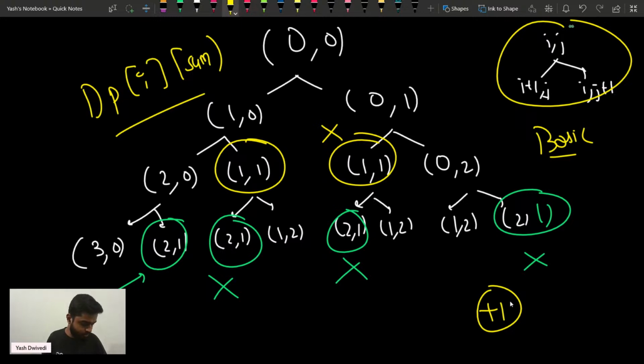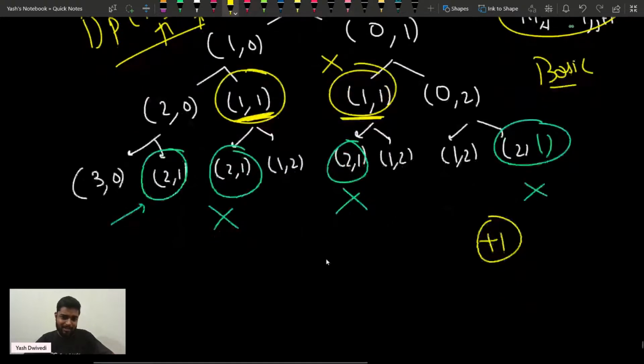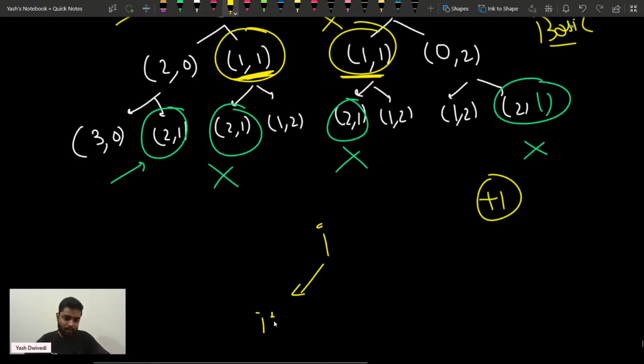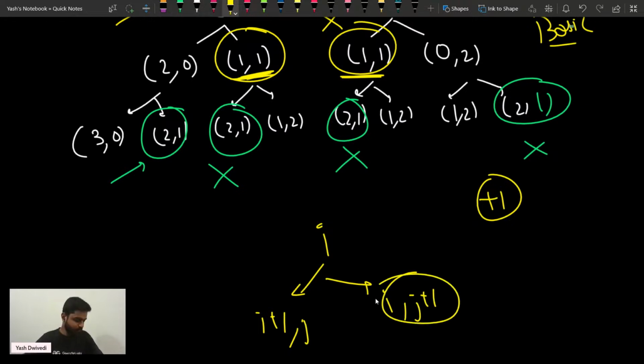Okay, so let me see the chat. Rishit is saying +1. What about others? Others are clear. Overlapping subproblems: if a particular state is already calculated, you will not calculate it again. Two parameters are changing here, i to i plus 1 comma j, and i comma j plus 1. All right, great, guys.